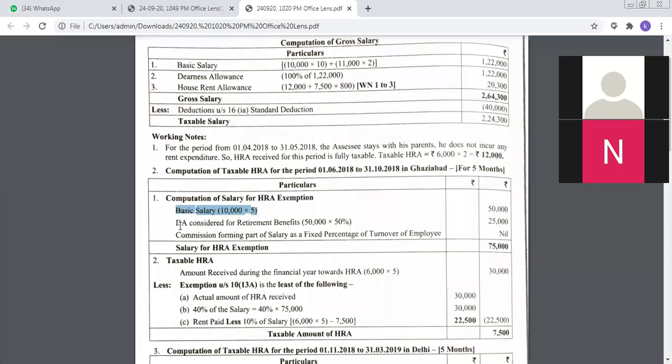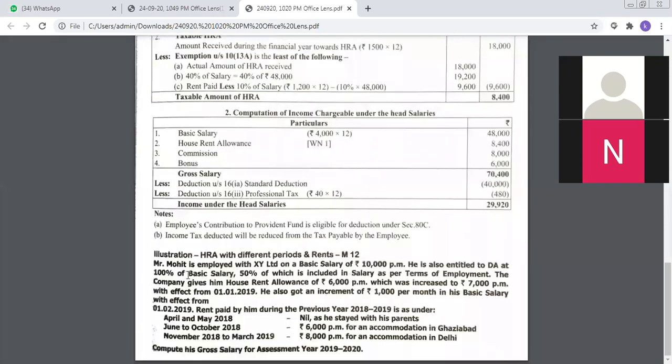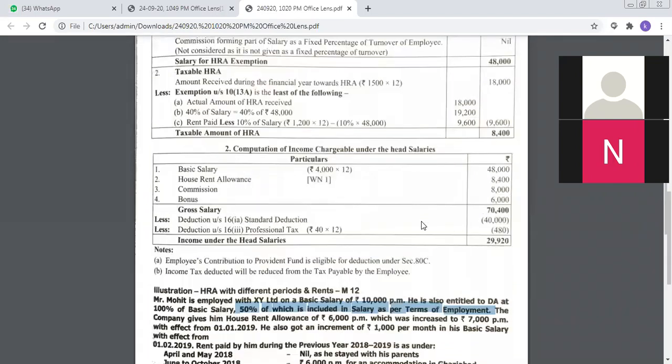In the problem it is clearly given to you DA considered for retirement benefits. By the way, HRA comes under retirement benefits. You did not necessarily retire for this, but it comes under the head retirement benefits. And in the problem it is clearly told to you, look at this, 50% to be included in salary as per terms of the employment. This particular statement is important. So whenever we are computing HRA, we have to consider only 50% of his basic salary, right? So that is what we are doing here.